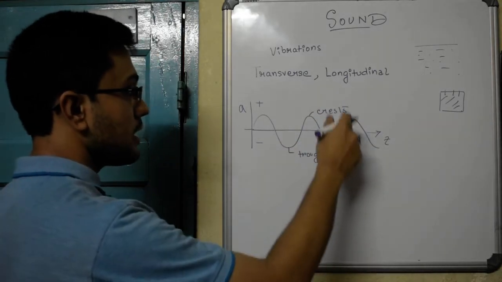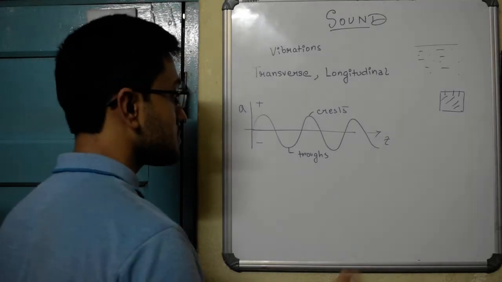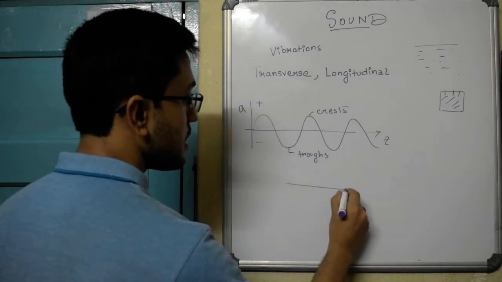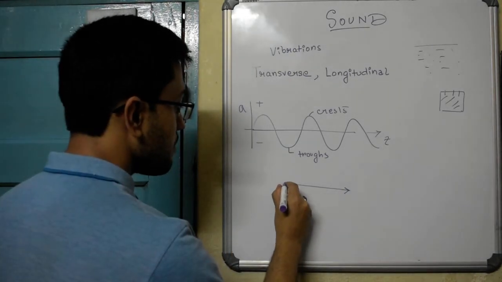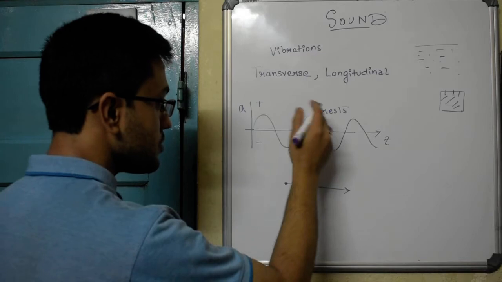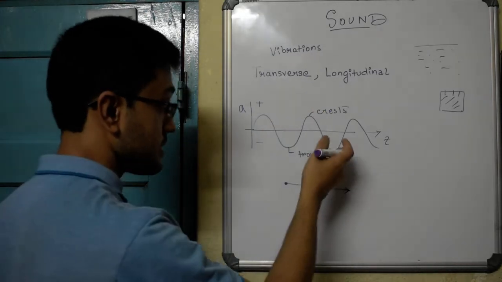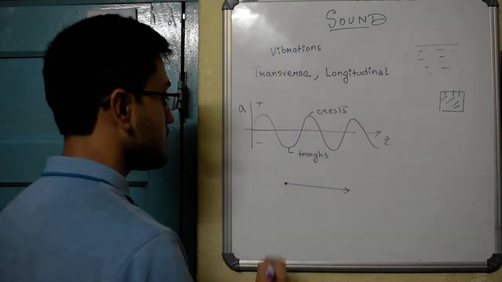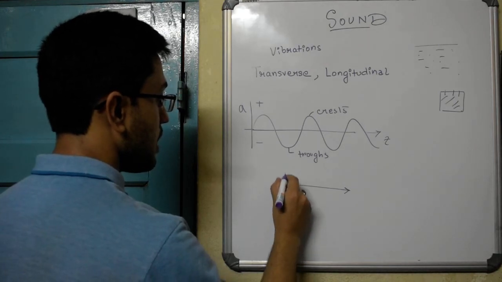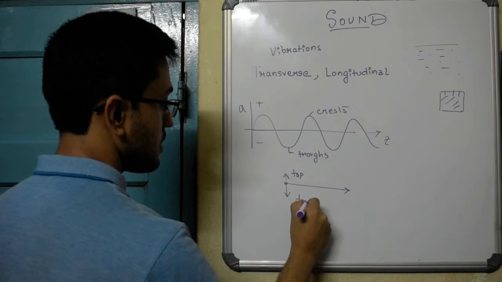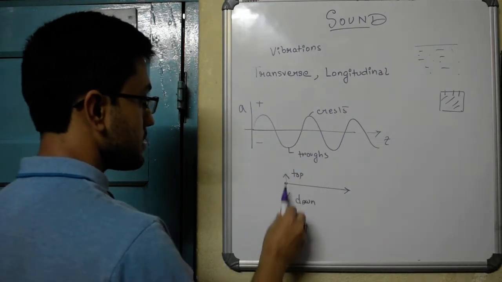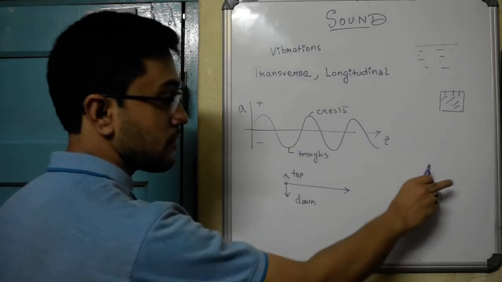Now if it is traveling like this in the form of crests and troughs, what's happening is that the wave is getting transmitted in this direction from left to right, but the particles of the medium through which the sound wave is traveling vibrate up and down like this. So the particles vibrate like this and the sound travels in this direction.